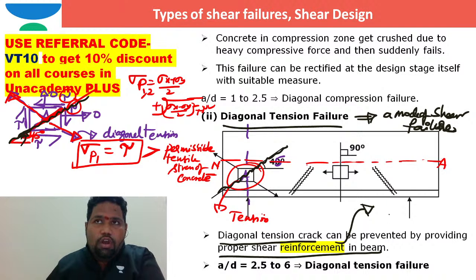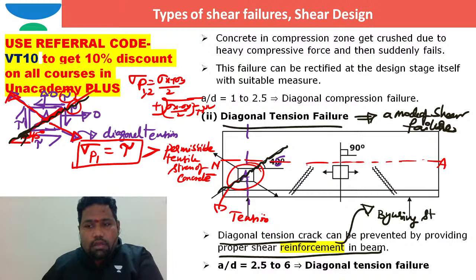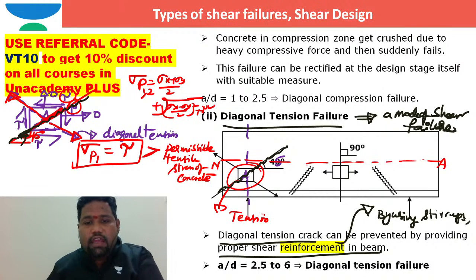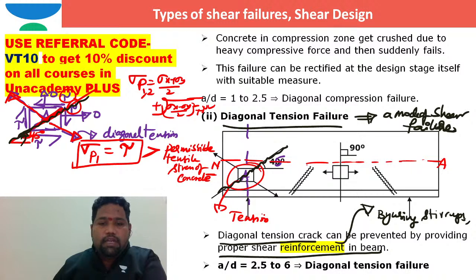Providing proper shear reinforcement can be done by using stirrups, like vertical stirrups or inclined stirrups, or by bent-up bars. By using proper shear reinforcement, we are able to avoid this type of crack. If we design for the shear reinforcement, then this type of diagonal tension failure can be avoided. So to avoid diagonal tension failure, the first thing is you need to provide proper shear reinforcement.